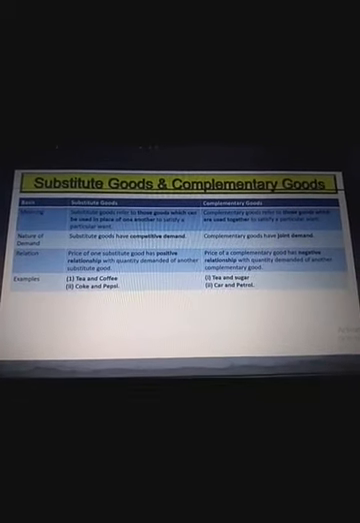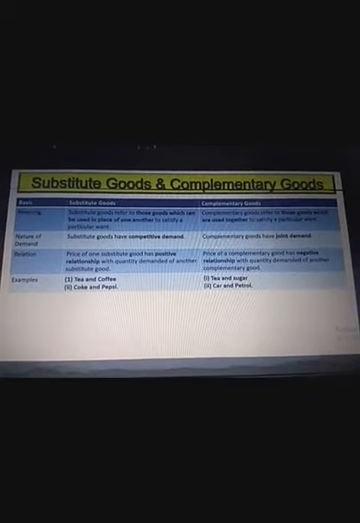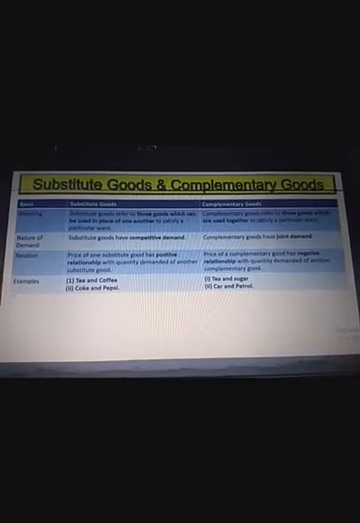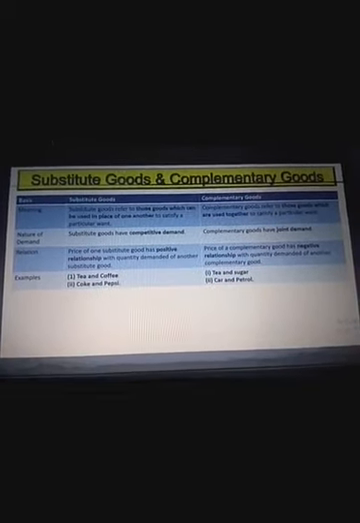So that's all for this session, students. In the next session, I'm going to explain the changes in demand and changes in quantity demanded which take place, and there are certain other differences which have to be explained to you.